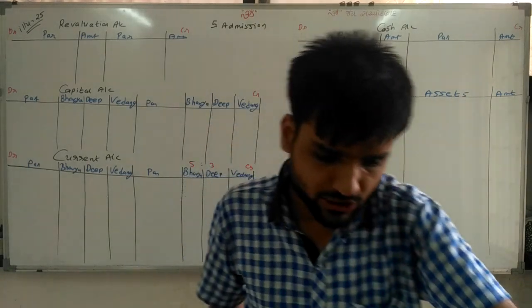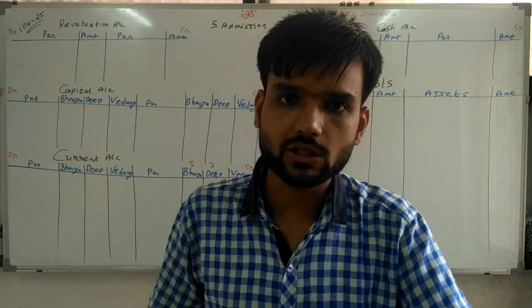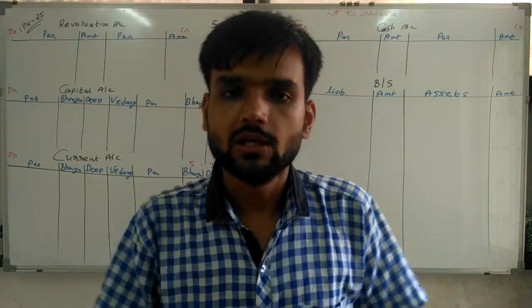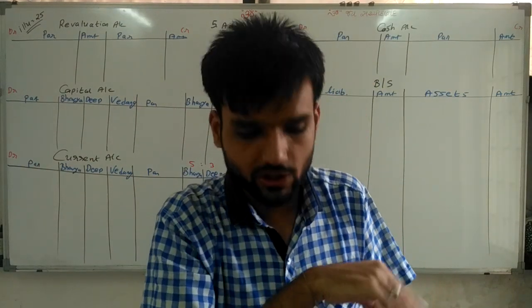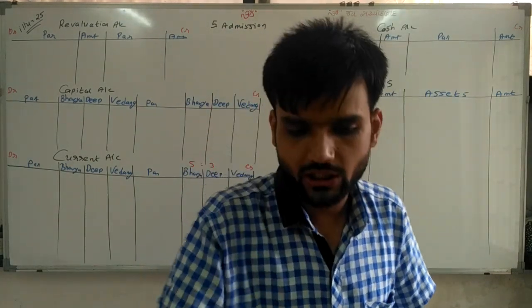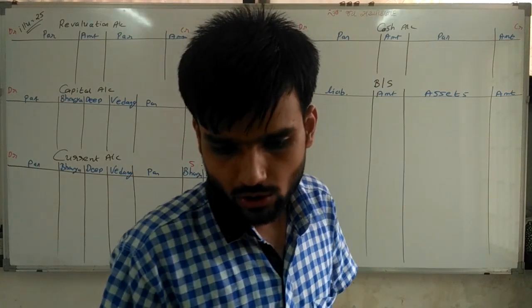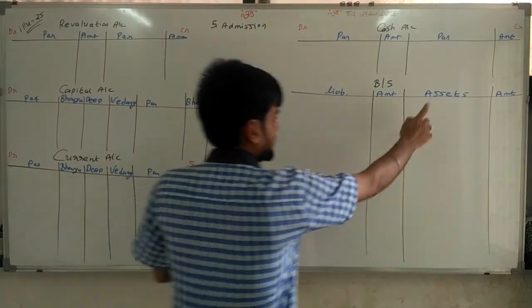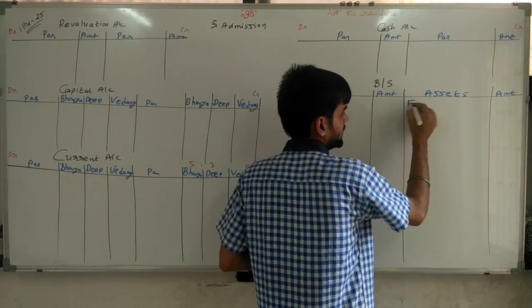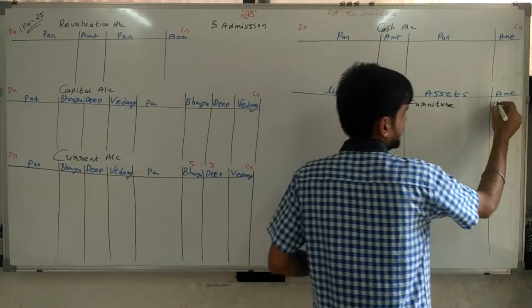Now here in the old balance sheet, furniture is not given. Suppose old furniture was given in the balance sheet, then we would add this furniture and that furniture account. But here furniture is not given. So only the furniture Vedang brings, we write here. So Vedang's furniture is 50,000 rupees. So here I am writing furniture, 50,000 rupees.